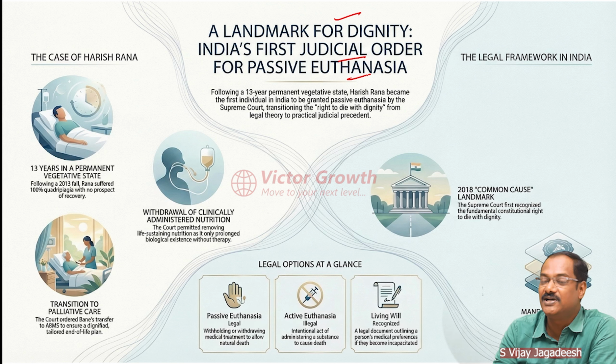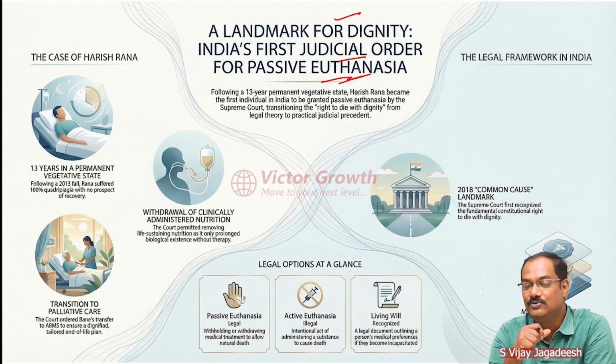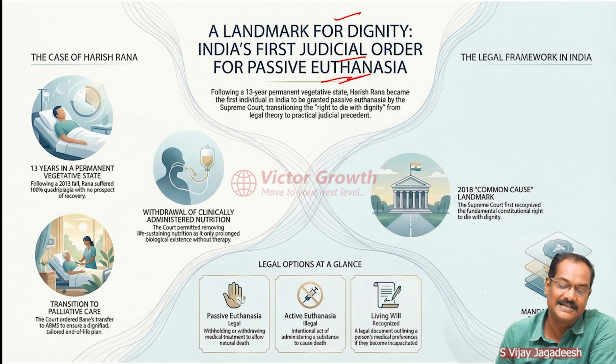So this is, you can say, a teaser: a landmark judgment for dignity, India's first ever judicial order for passive euthanasia. Okay, euthanasia is a little complex word. If you want to make it lighter, I can use the word mercy killing. That means you're killing a person as a mercy, because they can't live. There's a pain in living further. There is no meaning in living further. So we do a favor for them. That is what mercy killing is.